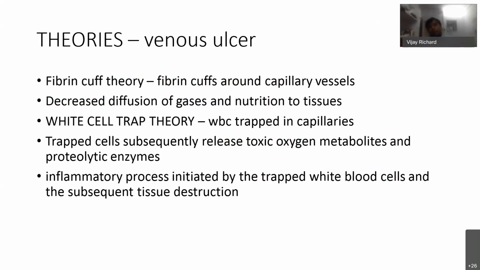Another theory proposed is the white cell trap theory, with WBCs trapped in the capillaries. When these WBCs get trapped, there is release of toxic oxygen metabolites and proteolytic enzymes. These enzymes activate the inflammatory system and cause destruction of the tissues, and this results in the ulcer.